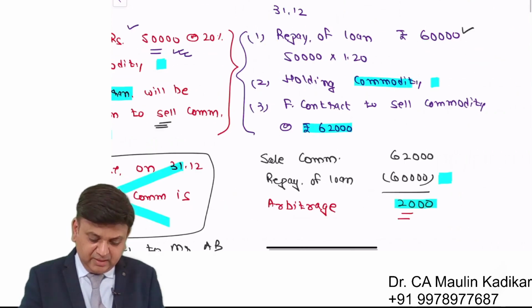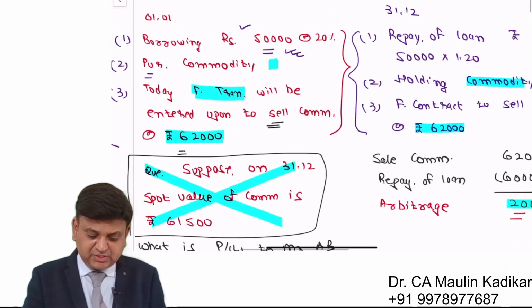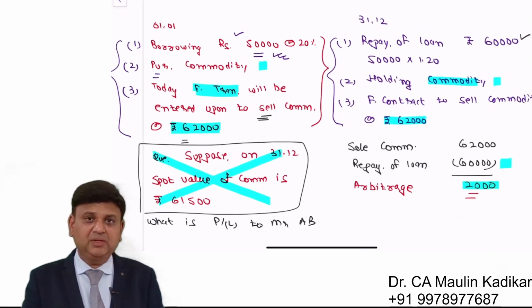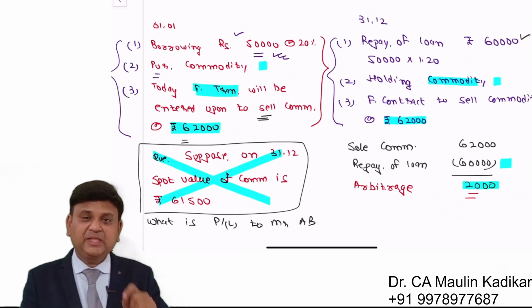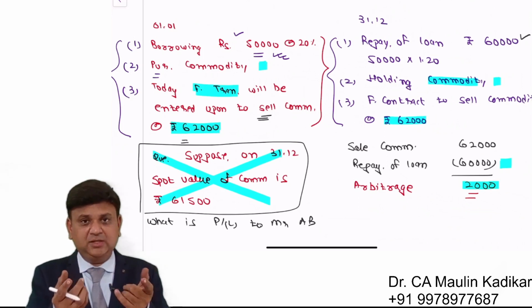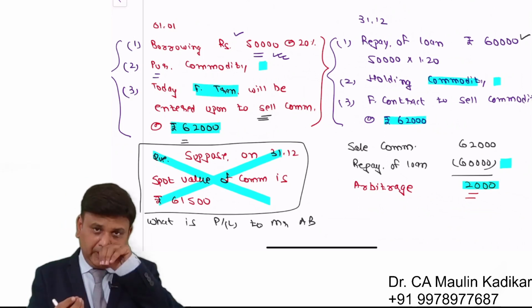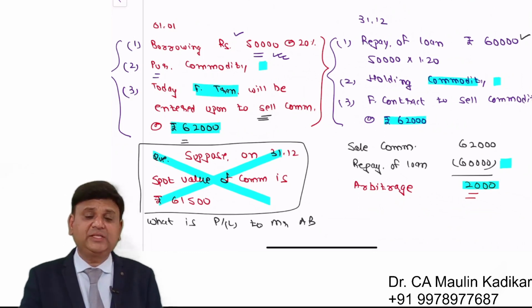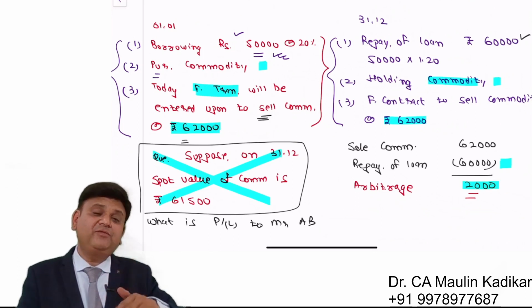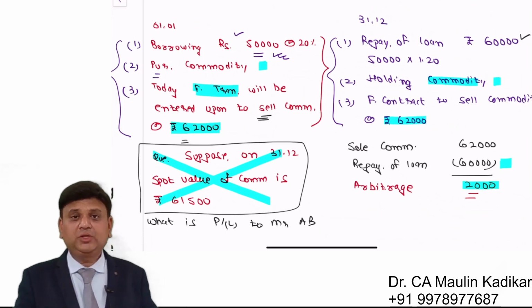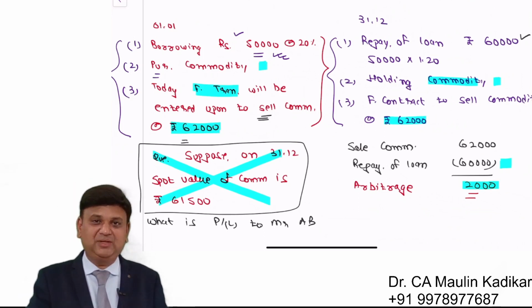But for the time being, the purpose of learning this question is to understand that arbitrage is a theoretical concept which explains that due to arbitrage an equilibrium situation arises due to the demand and supply rule. Due to the combination of transactions in which everybody will enter, the opportunity of arbitrage will vanish from the market and the prices will be settled in such a way that arbitrage is not possible.